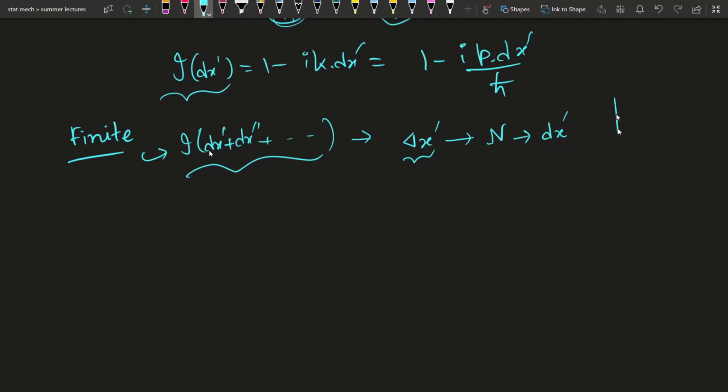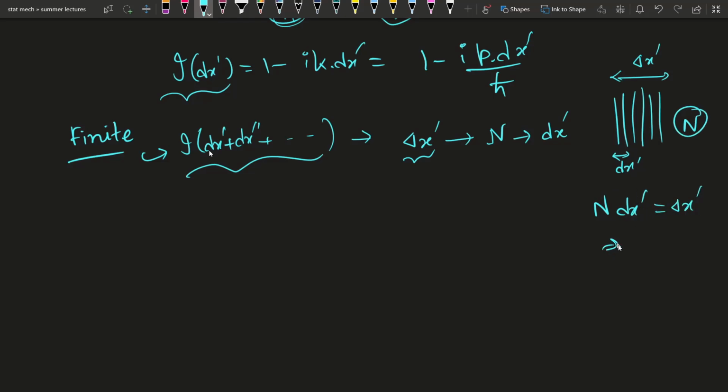So the total is delta x dash: dx prime into n, n number of terms, will just give you delta x dash. So dx dash is equal to delta x dash over n.